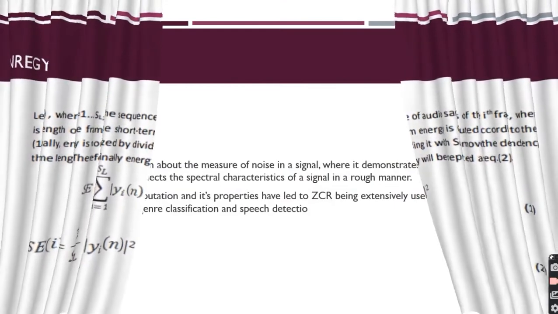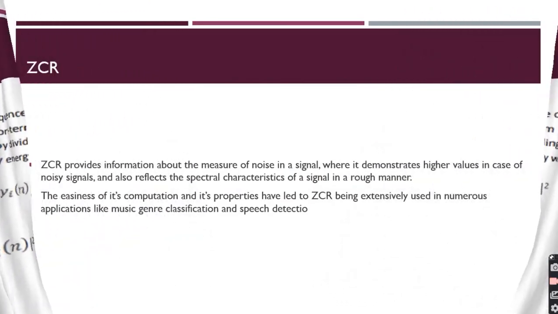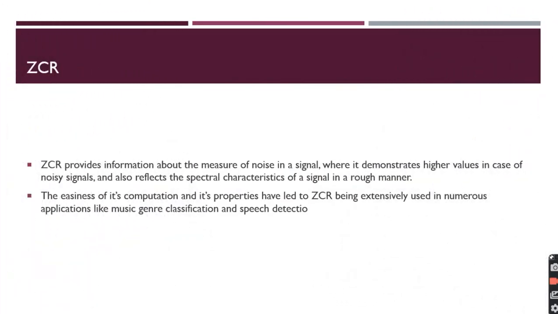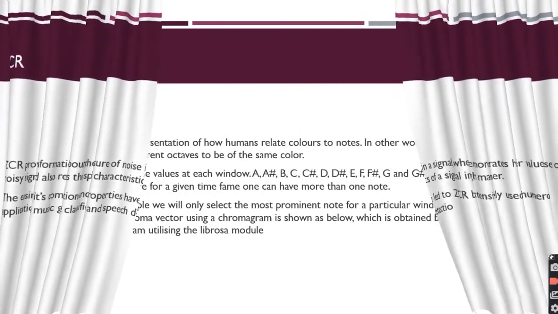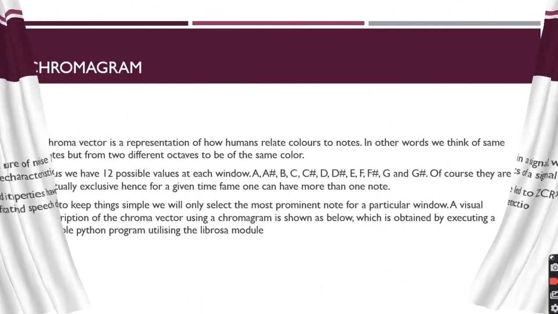Next, ZCR, zero crossing rate. It measures information about the noise in the signal. Higher values occur in the case of noisy signals. It actually tells how many times the speech signal is crossing the x-axis. It also has very much application in human emotion recognition.